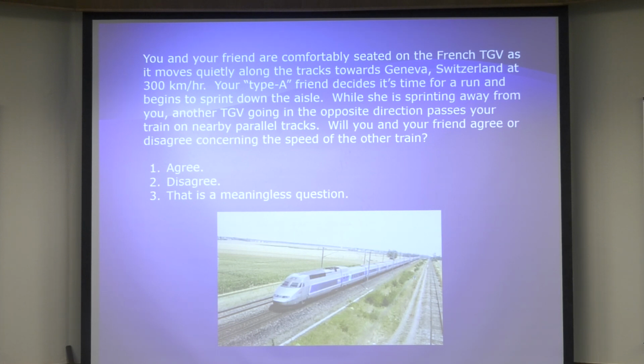along the tracks towards Geneva, Switzerland at 300 kilometers per hour. Your type A friend decides it's time for a run and begins to sprint down the aisle. While she is sprinting away from you, another TGV going in the opposite direction passes your train on nearby parallel tracks. Will you and your friend agree or disagree concerning the speed of the other train? So please pause your video and figure this one out.